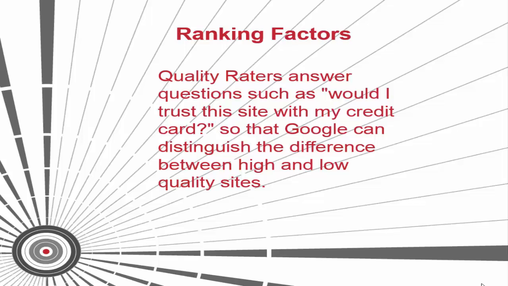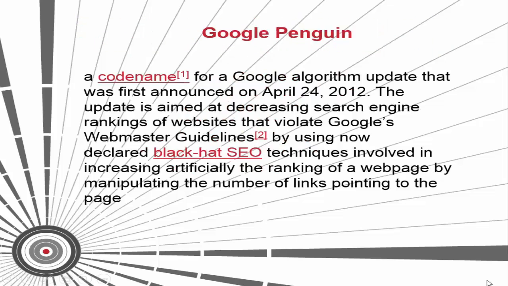So, Google Penguin is a code name for a Google algorithm update that was first announced on April 24, 2012. The update is aimed at decreasing search rankings of websites that violate Google's Webmaster Guidelines by using now-declared black hat SEO techniques involved in artificially increasing the ranking of a web page by manipulating the number of links pointing to the page. Such tactics are commonly described as link schemes.